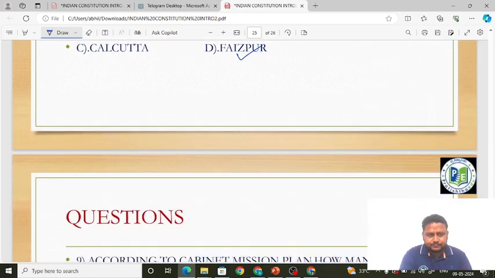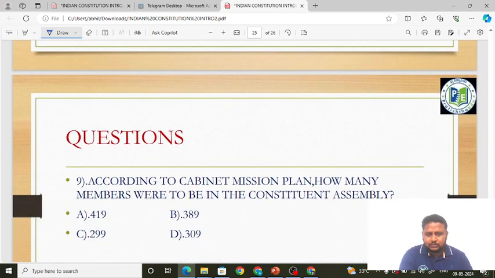Next question. According to the Cabinet Mission Plan, how many members were to be in the Constituent Assembly? The Cabinet Mission Plan also told how many members should be in the Constituent Assembly. Not 309, it was 389. Ultimately, how many joined? It was 208. But the Cabinet Mission Plan said that there should be 389.